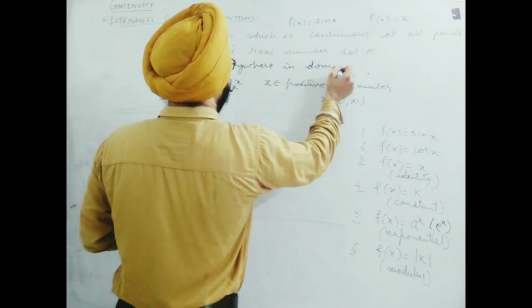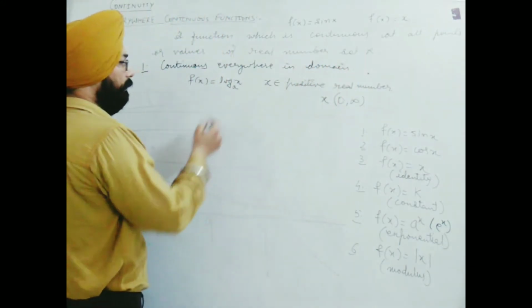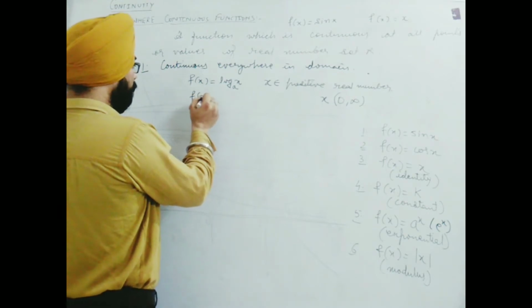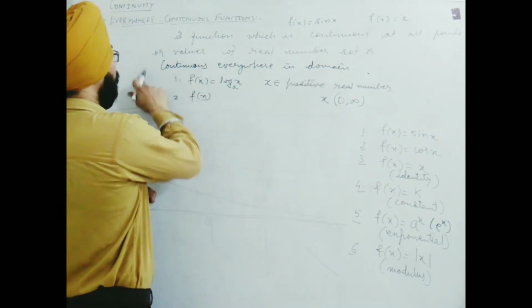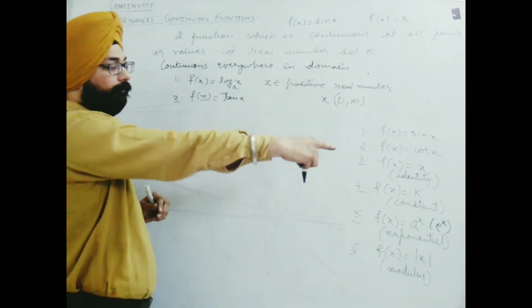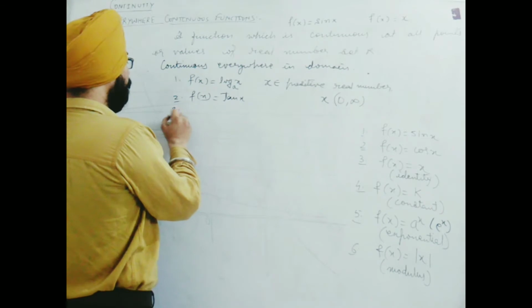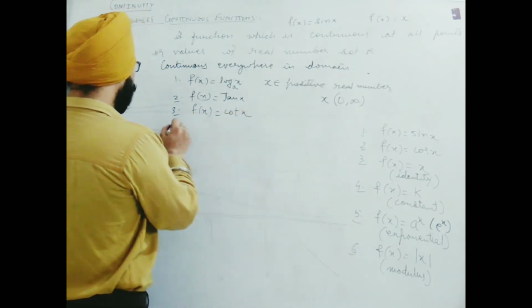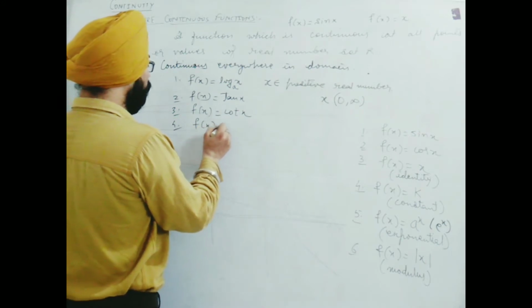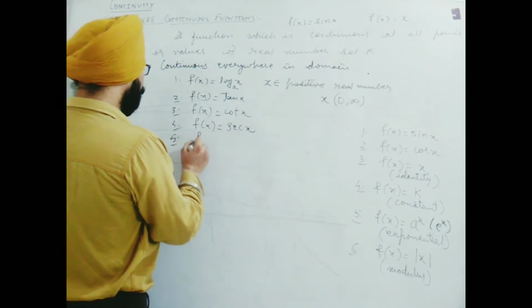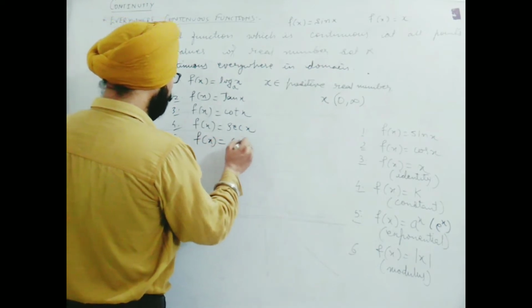This statement we use for such functions. This is f(x) equal to log x, the other is f(x) equal to tan x, and all the rest of the trigonometric functions. Third will be f(x) equal to cot x, fourth is f(x) equal to sec x, and f(x) equal to cosec x.